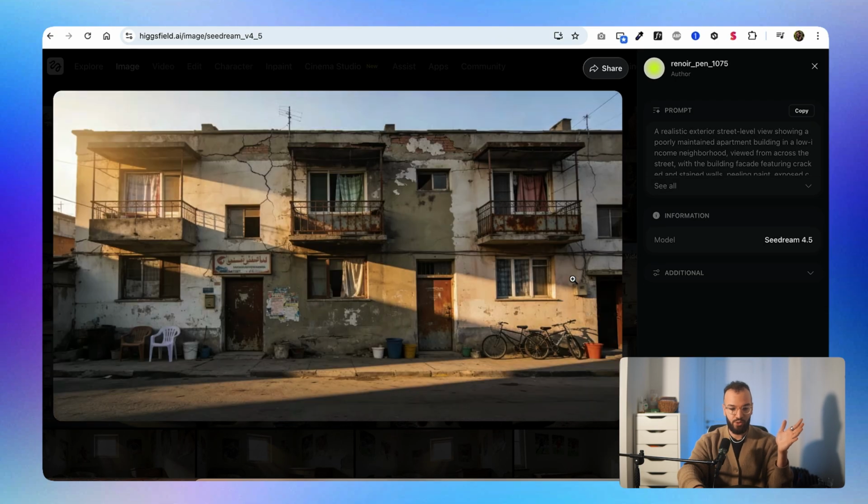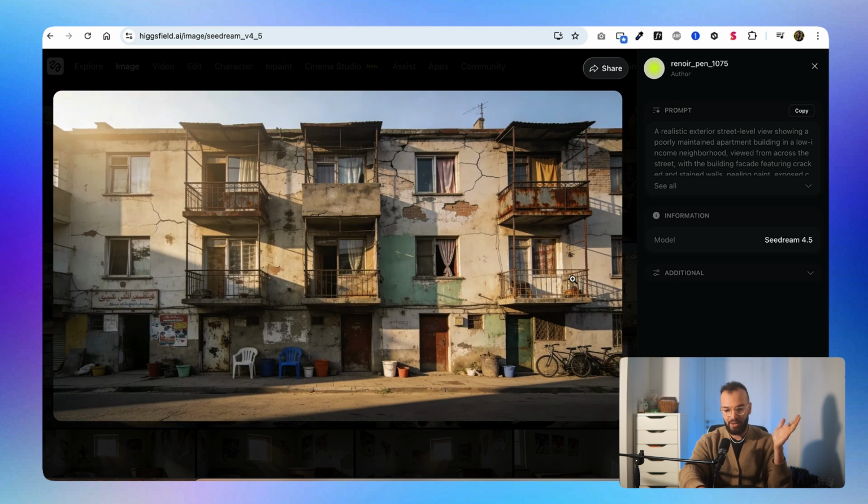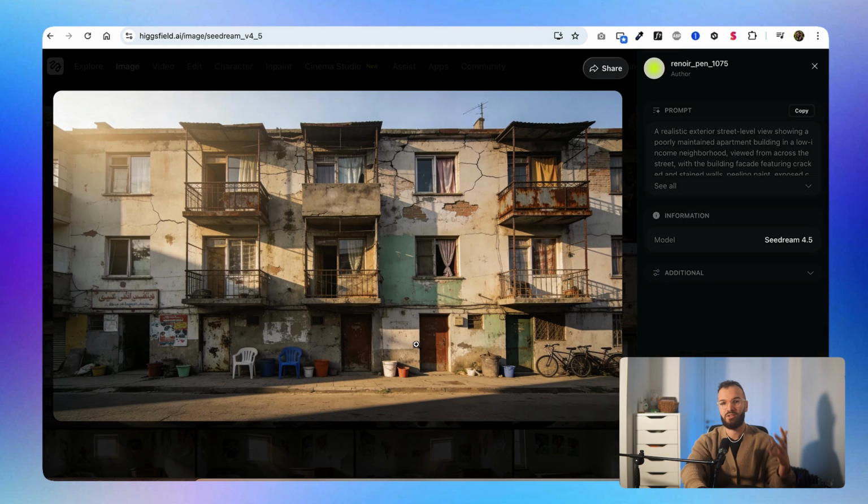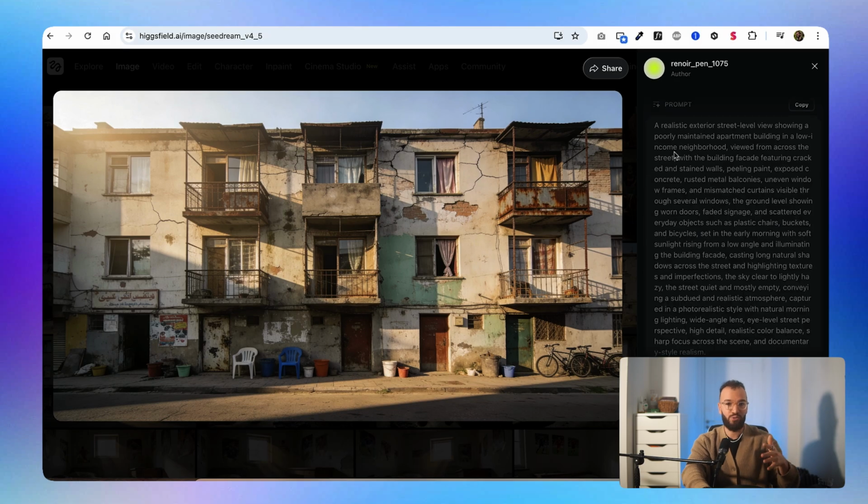Same thing here for the neighborhood. I tried a lot of stuff, but I ended up choosing this one. It was pretty simple. I didn't want something that crazy. I wanted a poor environment, so the building needed to be, as you can see here, a bit broken. And I wanted to see the sunlight because for me it was the morning. So my prompt was really simple. I actually used a prompt generator with ChatGPT that I'm going to put in the description below if you want to use it.